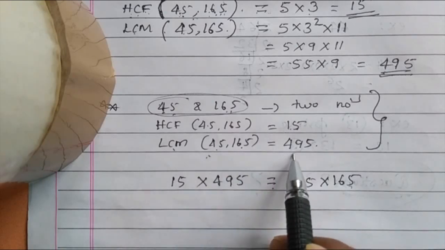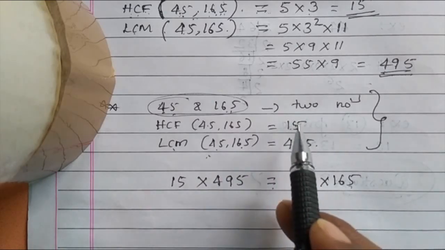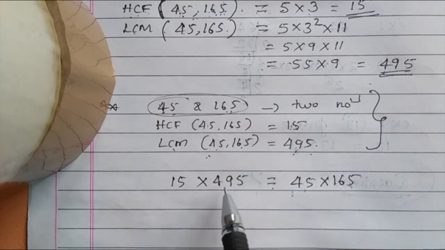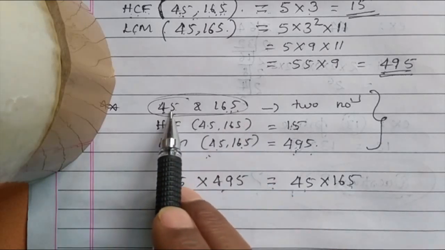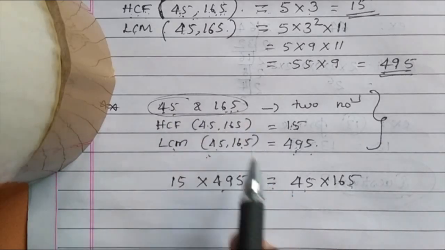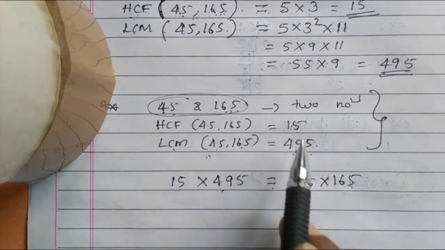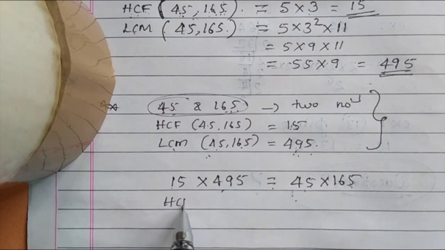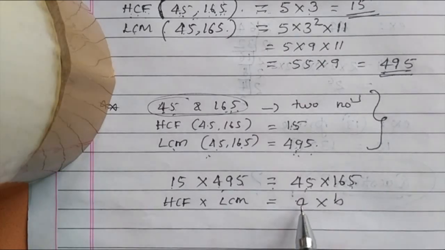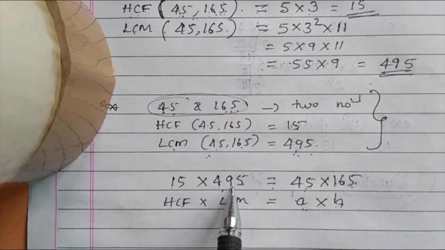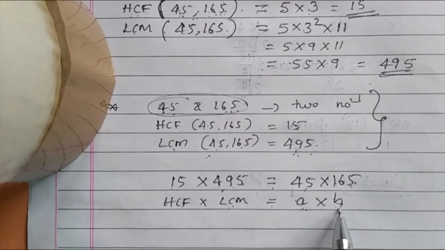HCF is 15, LCM is 495. If you multiply the HCF and LCM of two numbers, the answer we get is equal to the product of those two numbers. The numbers we have taken are 45 and 165. The product of 45 and 165 gives you the product of LCM and HCF. So 15 is HCF into 495 is LCM is equal to A into B. 45 is the first number, let it be A. 165 is the second number, B. Here A and B are the given two numbers. HCF and LCM are 15 and 495. The product of LCM and HCF is always equal to the product of the given two numbers.